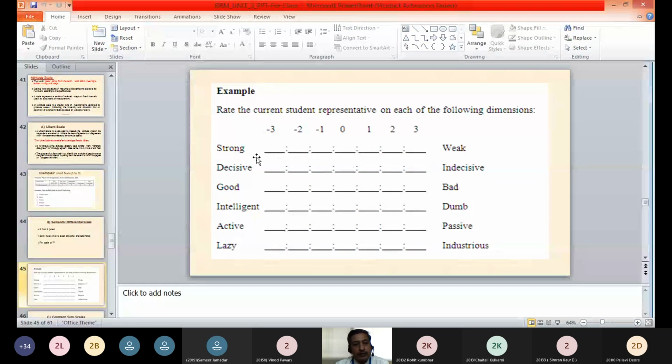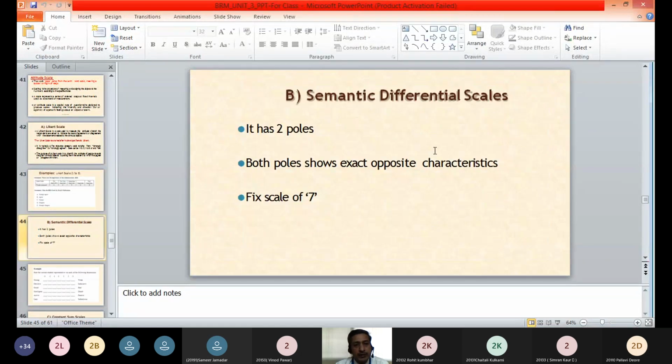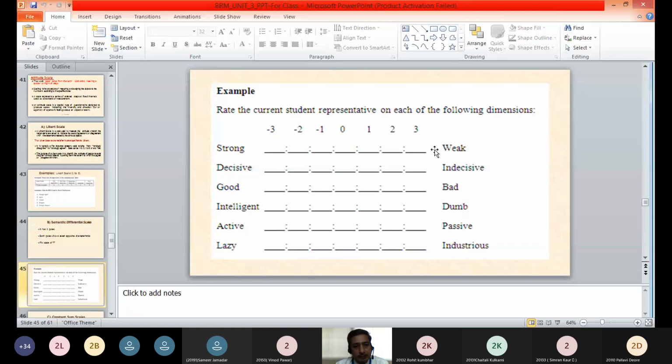Here we have different variables or different characteristics which are placed on the opposite poles of the scale, and these attributes are exactly opposite of each other. You can see here strong, weak, decisive, indecisive, good, bad, intelligent, dumb. So like that we have opposite poles and opposite characteristics are placed on the poles of the scale. That type of scale is called the semantic differential scale.